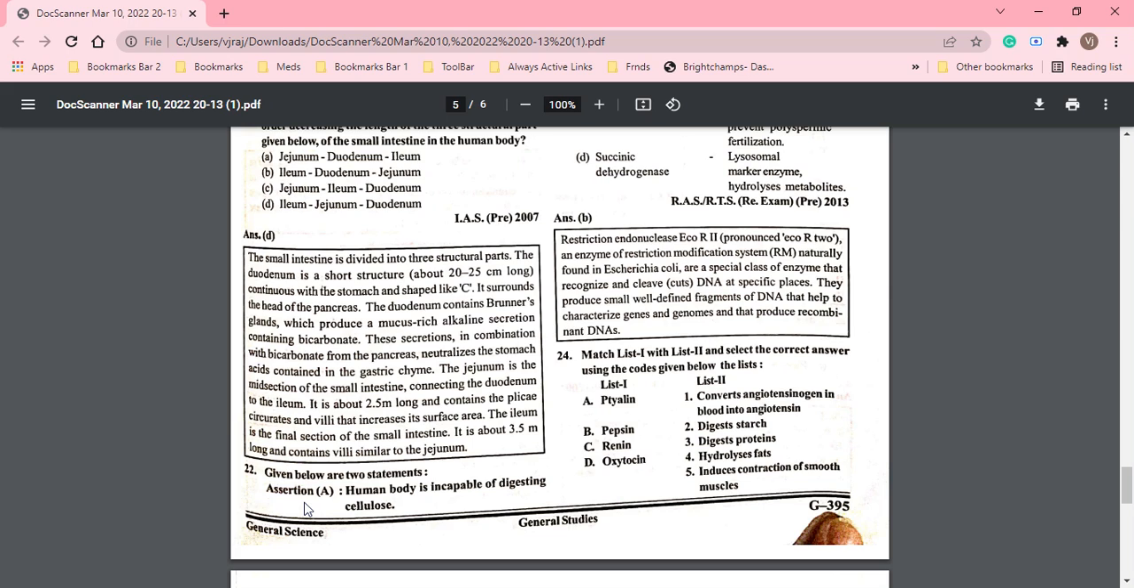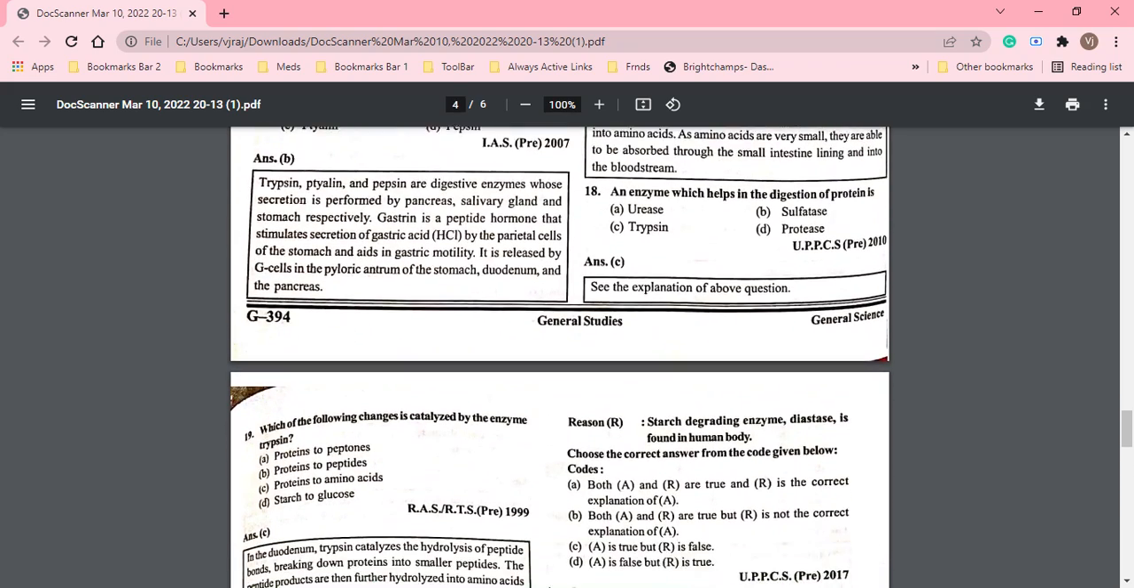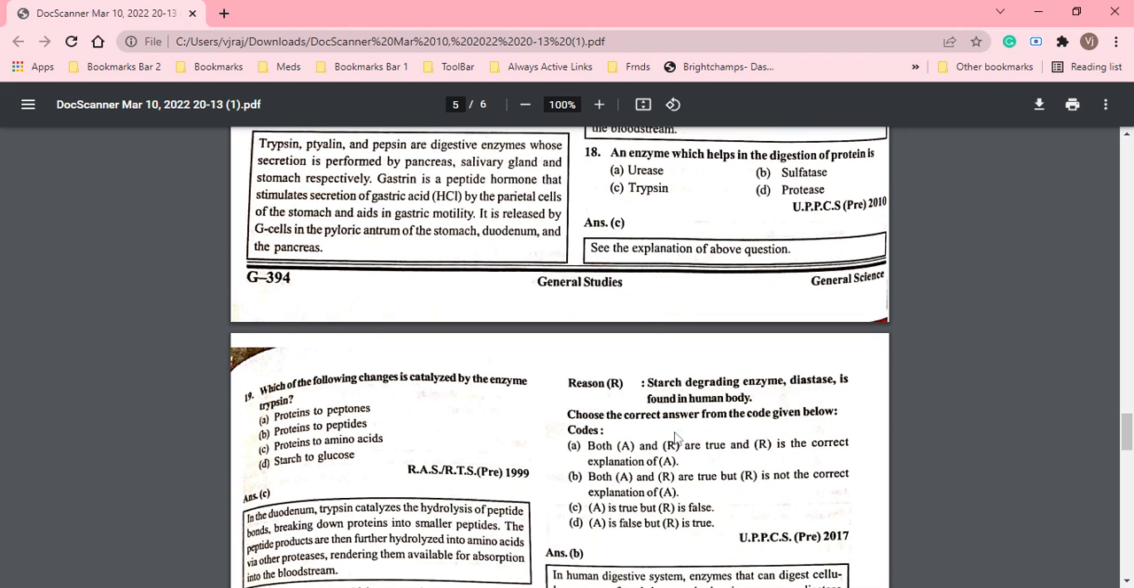Now assertion and reasoning. Assertion is: human body is incapable of digesting cellulose, that the human body cannot digest cellulose. And the reason is that starch degrading enzyme diastase is found in human body. Okay, you have to find the correct answer. Both A and R are true, R is the correct explanation of A. Both A and R are true, R is not the correct explanation. A is true, R is false. A is false, R is true.